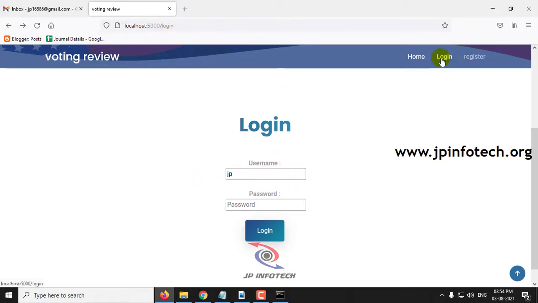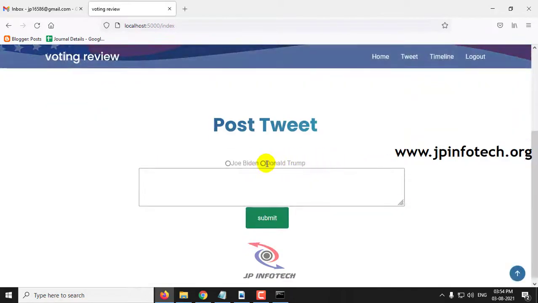So now in the login part, let me enter the username and password of my user details and click login. And now let me post some tweet.